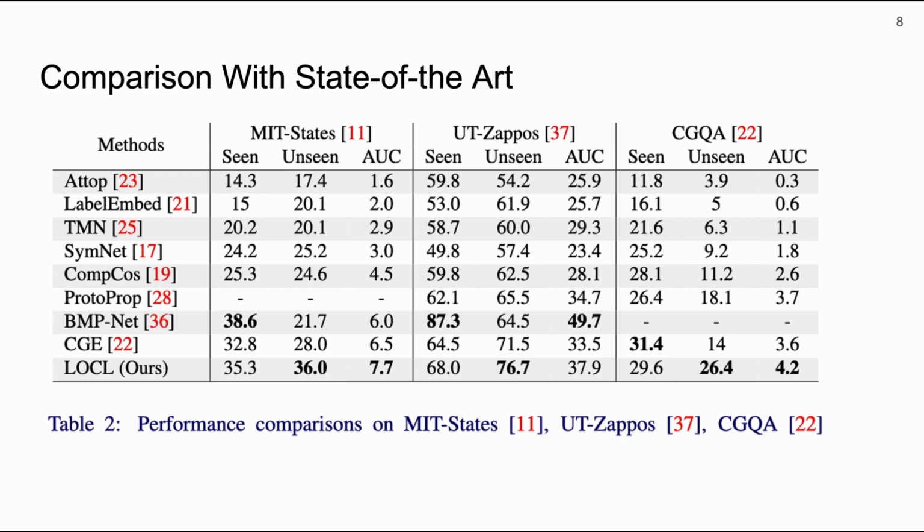In all three datasets, LOCAL significantly outperforms current methods. Specifically, for the more challenging CGQA dataset that has significant background clutter, the effectiveness of our localized feature extractor is clearly demonstrated by its superior performance on the unseen object attribute associations.